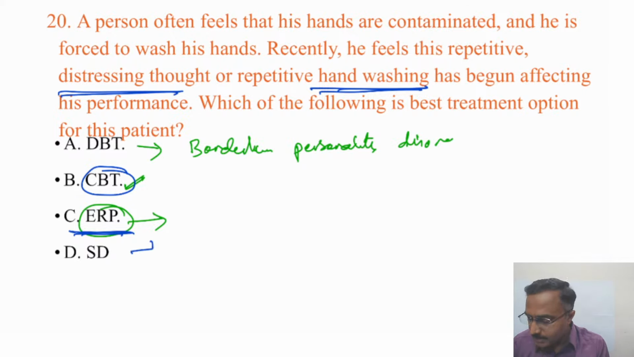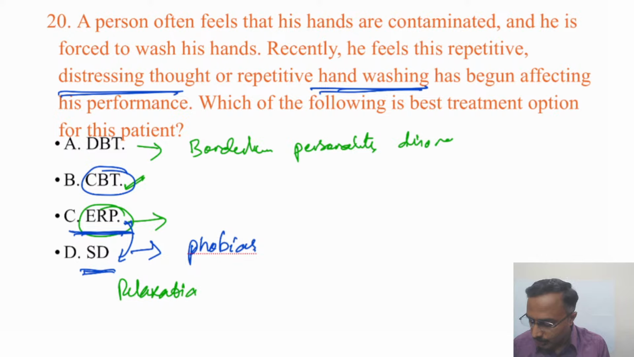Systematic desensitization is used more often in phobias, wherein the person is made to prepare a hierarchy of anxiety provoking stimuli, and the least anxiety provoking stimulus is taken first. The difference between this and ERP is that relaxation is taught in systematic desensitization. On being exposed to the anxiety provoking stimuli, the patient is advised to follow a relaxation technique.